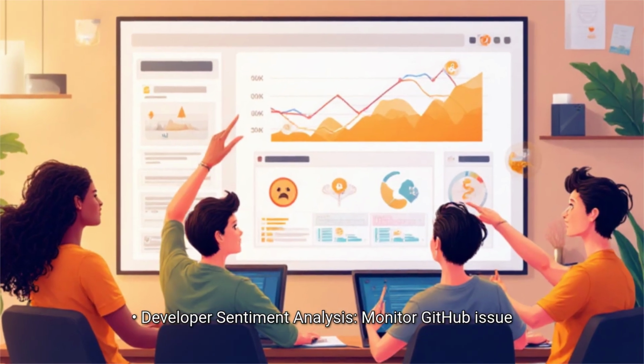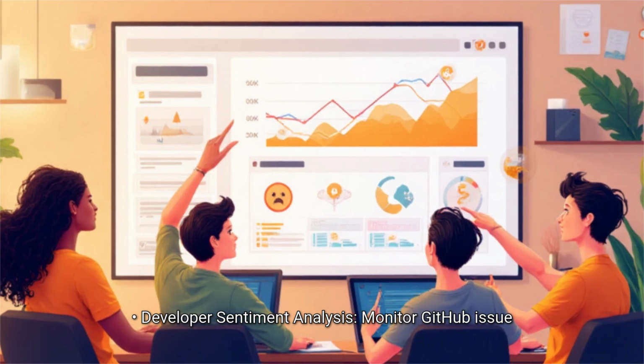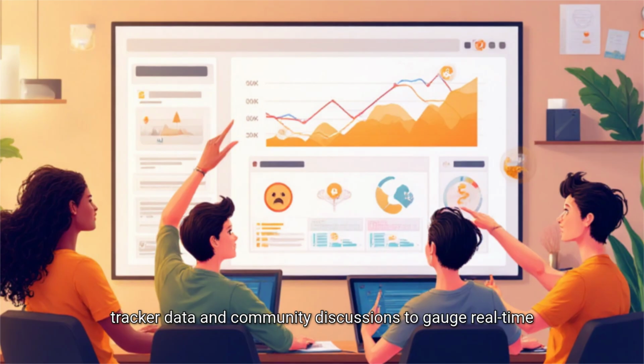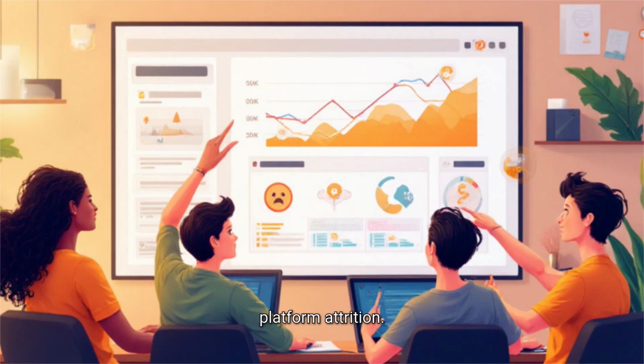Developer sentiment analysis. Monitor GitHub issue tracker data and community discussions to gauge real-time developer frustration points before they manifest as platform attrition.